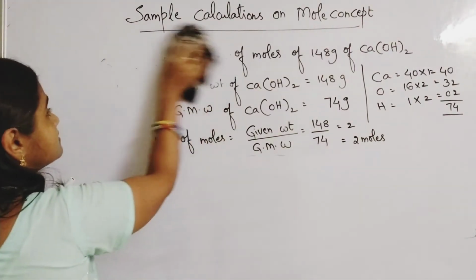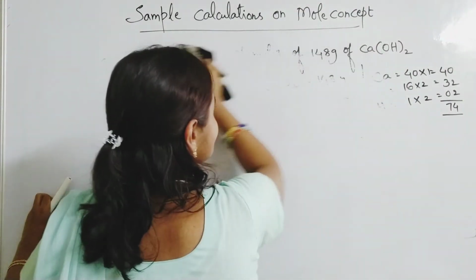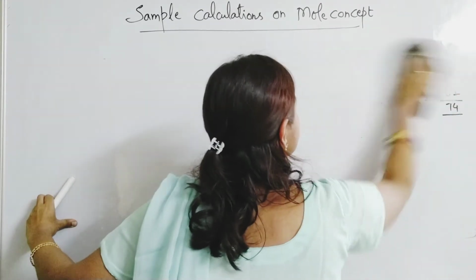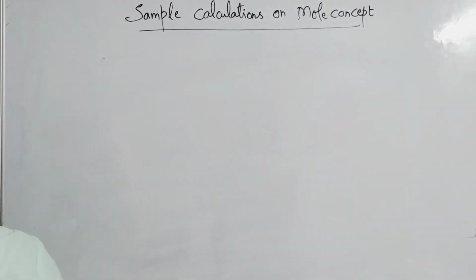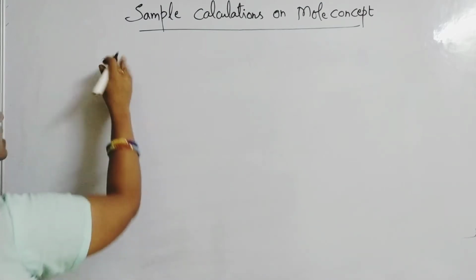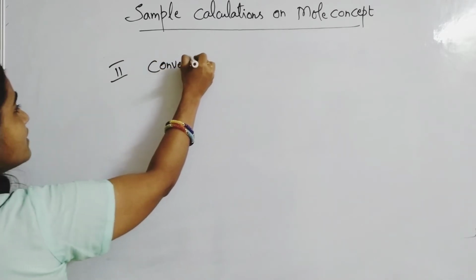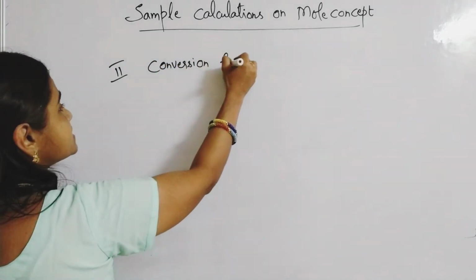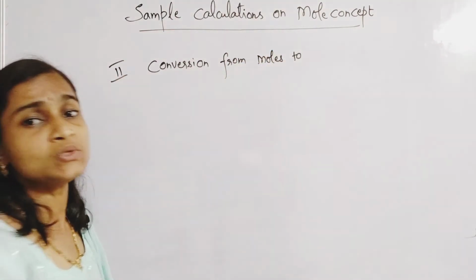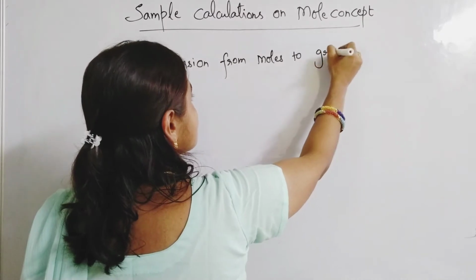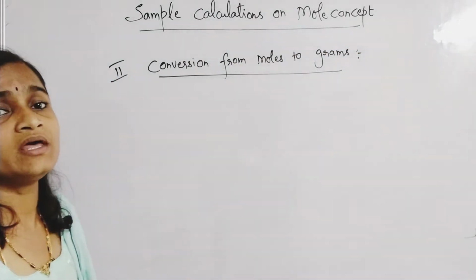Right, next we'll go for the second type of calculations: reverse calculations. What are those? Conversion of a substance from moles to grams. The second type of calculations is conversion of a substance from moles to grams.